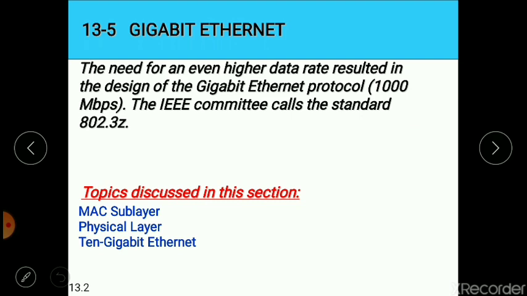The main characteristics of gigabit Ethernet, apart from the upgrade of the data rate to 1 Gbps, are that it is compatible with both standard and fast Ethernet, and it uses the same 48-bit address. Along with the same address, it makes use of the same frame format.